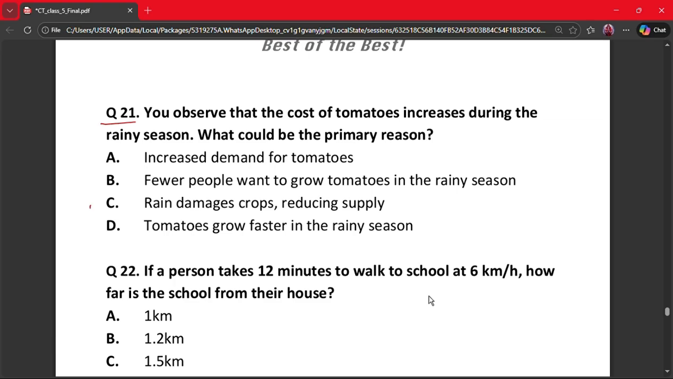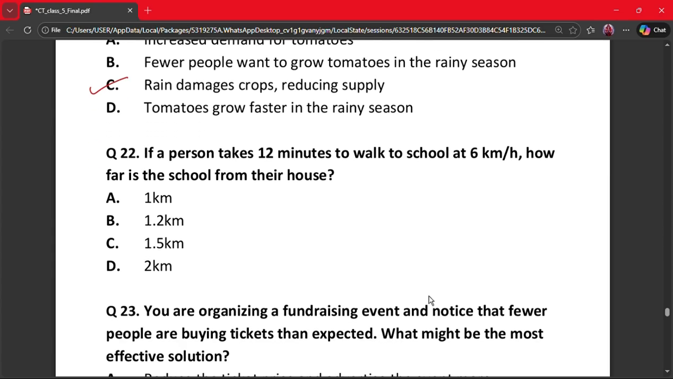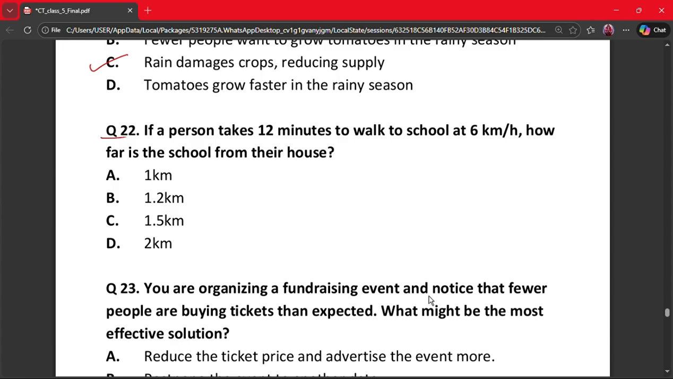The correct answer is option C. Rain damages crops, reduces supply. Why? Because rain damages crops, supply decreases. So lower supply, that means higher price. Next question is question 22.